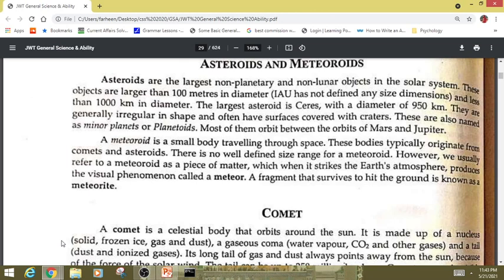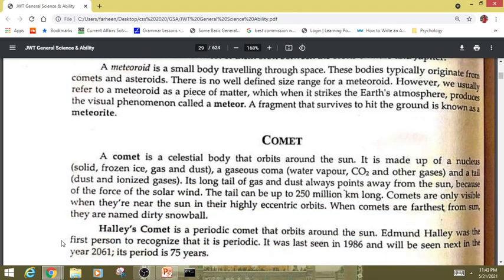Comet क्या है? A comet is a celestial body that orbits around the sun. It is made up of a nucleus, solid frozen ice, gas, and dust; a coma of gas, water vapor, carbon dioxide, and other gases; and a tail of dust and ionized gases.